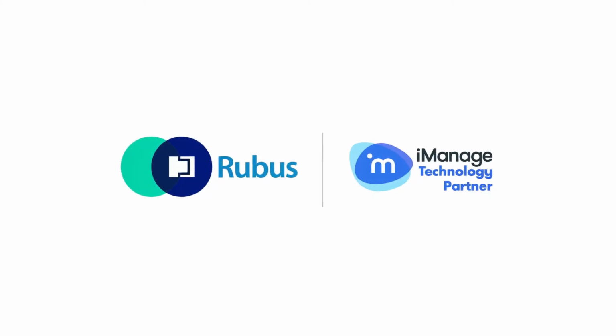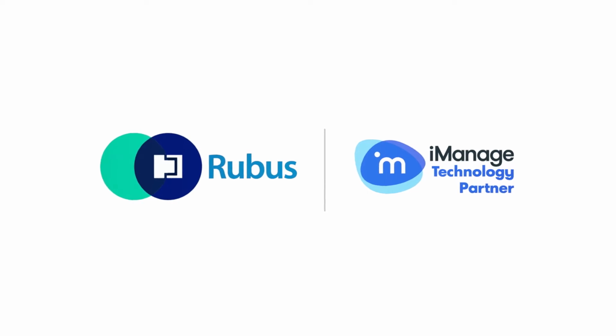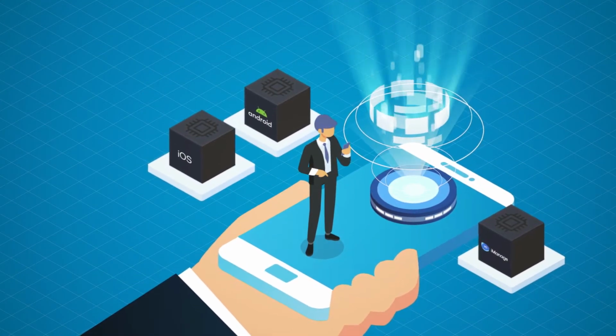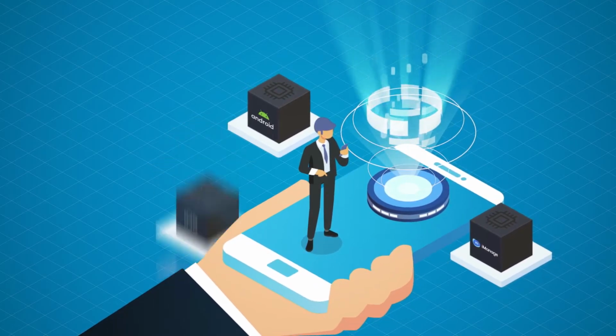Developed by Apurity Connect, Rubus is the smartphone app for iManage. Whether the user has iOS or Android Enterprise, Rubus will provide features that will increase productivity, billing, and save time.